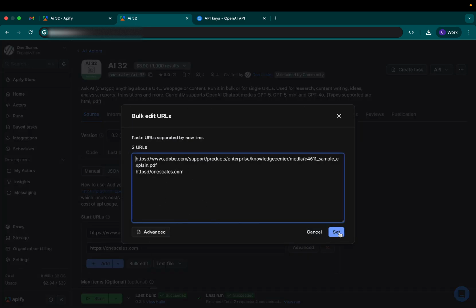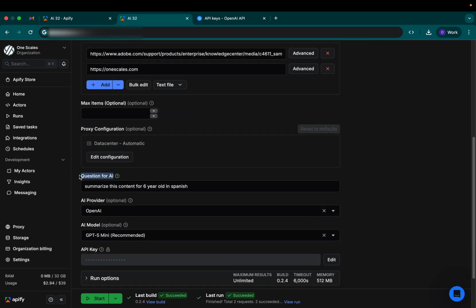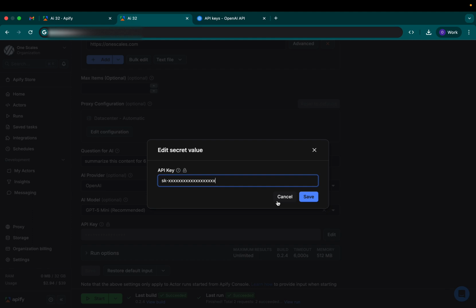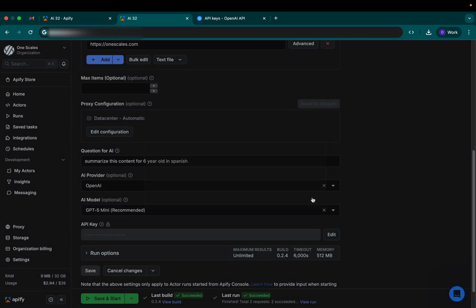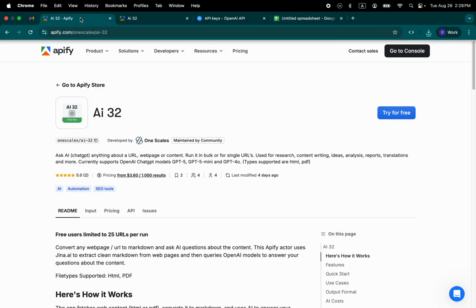You don't need any technical skills. Get an OpenAI API key and paste it in. Plus, select your AI model. Ask your question. Add your URLs. And click on Start. That's it. You'll get a CSV file for Excel or Google Sheets, or JSON if you want to get technical.